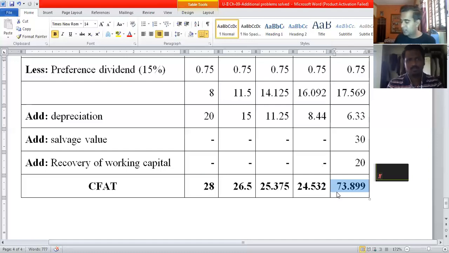Okay. So just I'll check this figure, 1 minute. Okay.